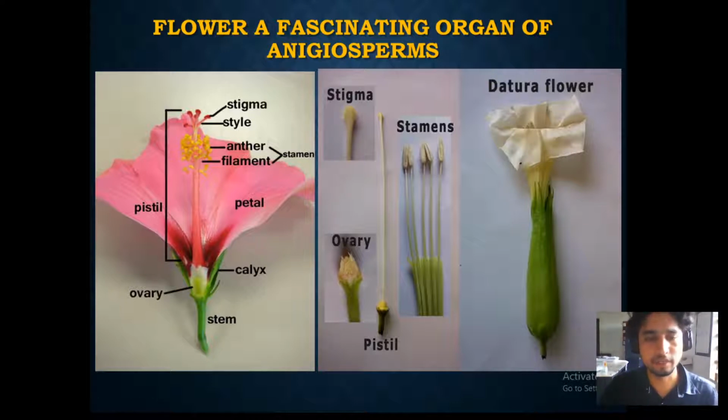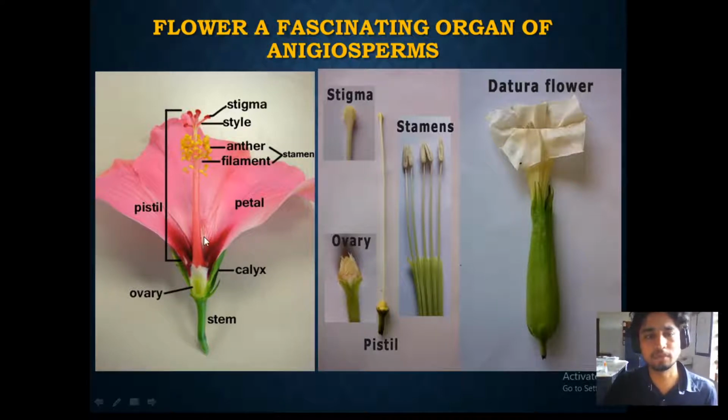Here is the stem, and this stem is followed by the calyx or sepals, and then the corolla, that is the petals, and then the androecium and then the gynoecium. Androecium is the male reproductive part and gynoecium is the female reproductive part. In the androecium there is the stamen, which carries the anther and filament, and in the gynoecium there is the pistil, which has the style, stigma, and then the ovary. These are the parts of the pistil.